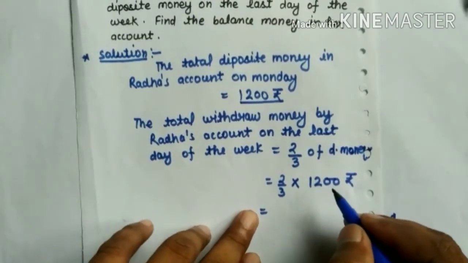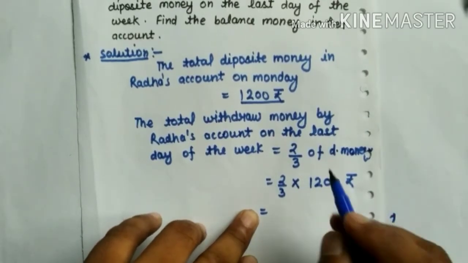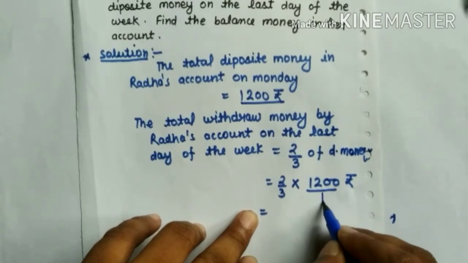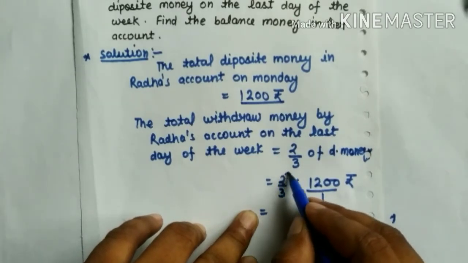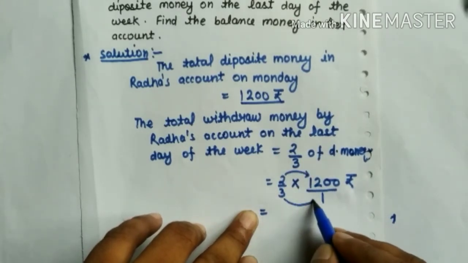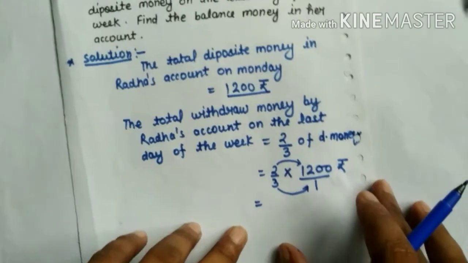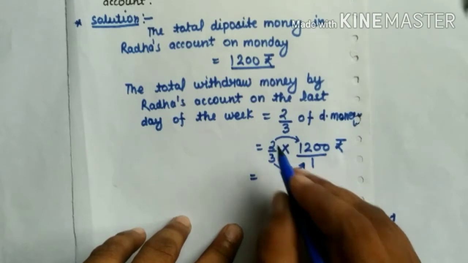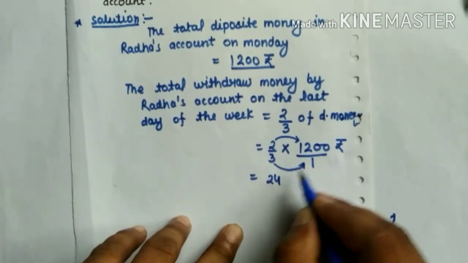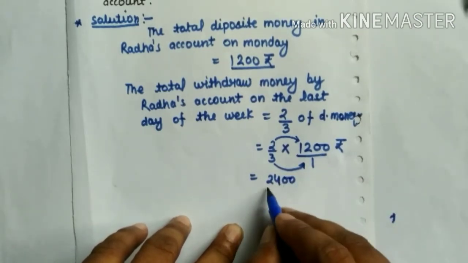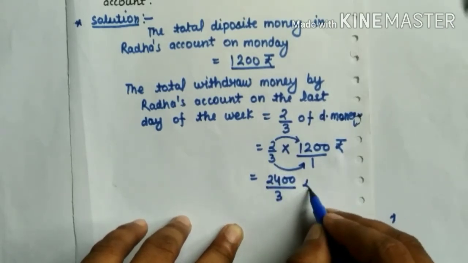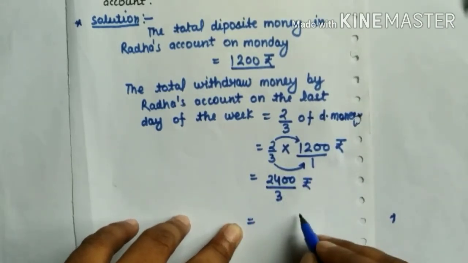Now we know that in the multiply process we multiply numerator by numerator and denominator by denominator, then we get 2 times 12 is 24 and we just take double zero here over 3 1 is 3 rupees. How can we solve?